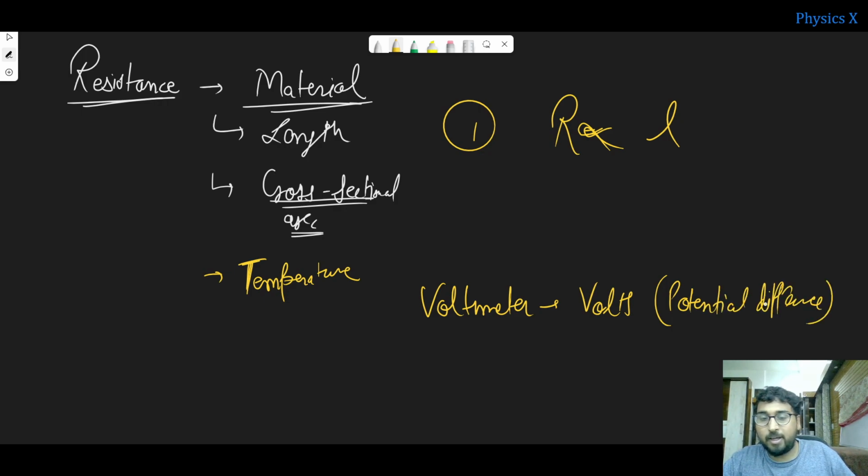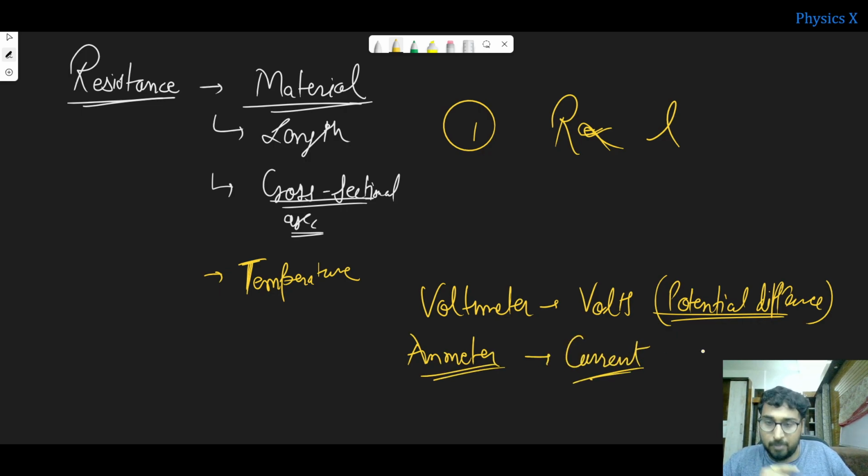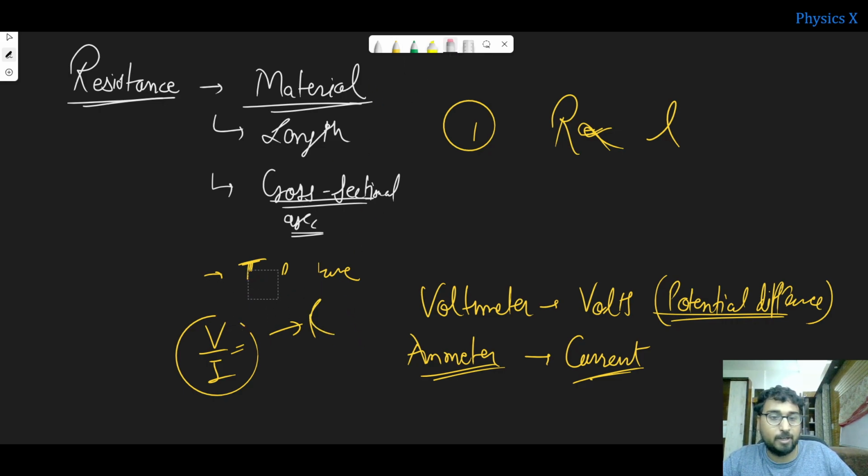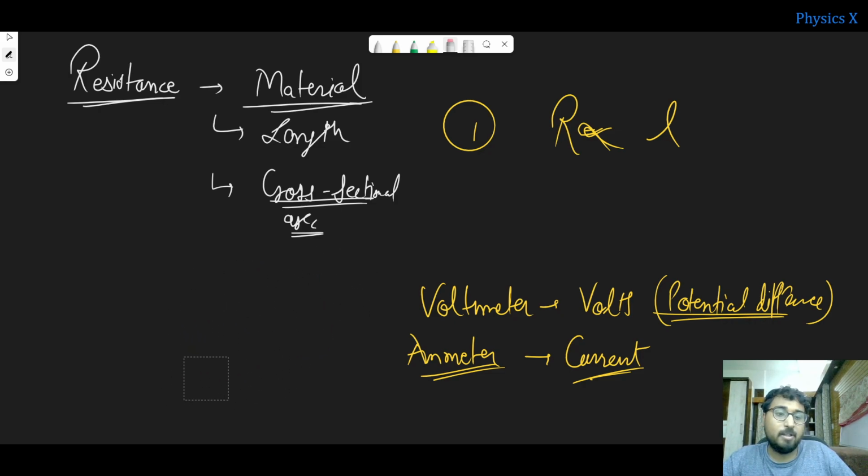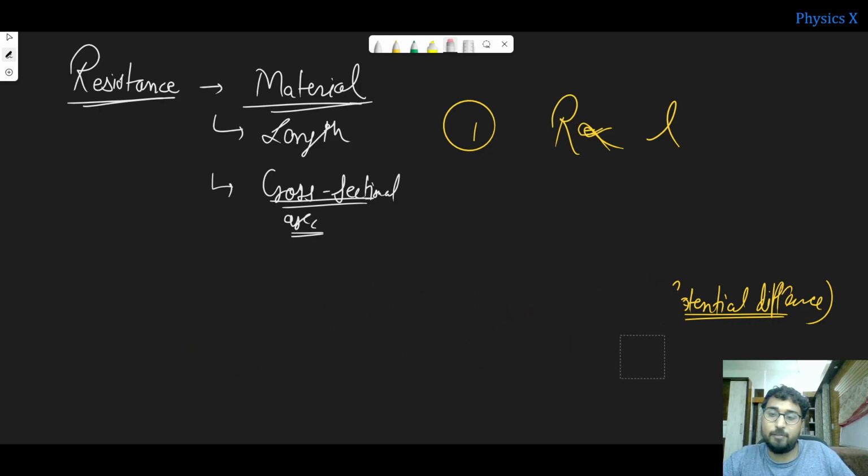I will tell you about parallel and series combinations later. And this is an ammeter, which measures your current. If you calculate V by I, you can find the value of R. That is the procedure we will follow. But there are devices such as a multimeter that directly tell you the value of resistance without showing you the voltage and current.